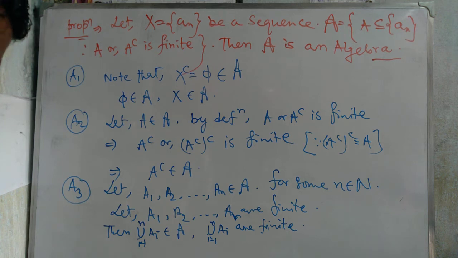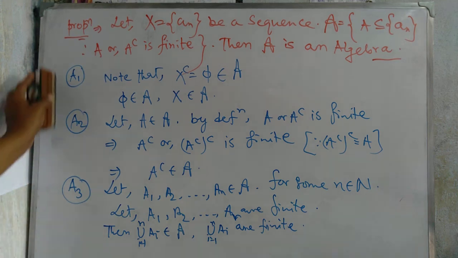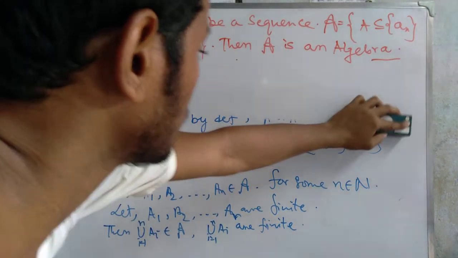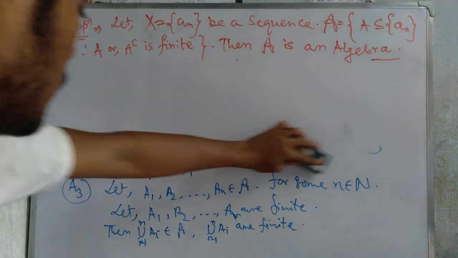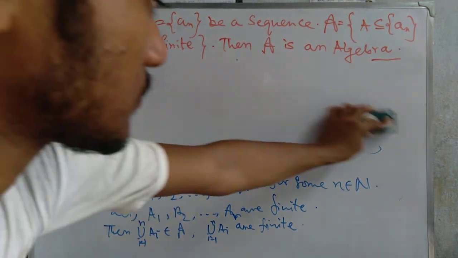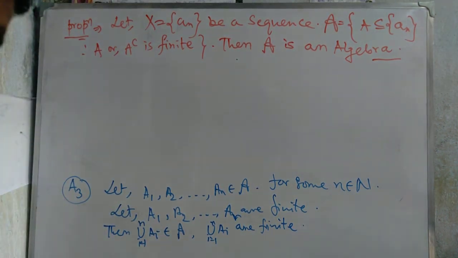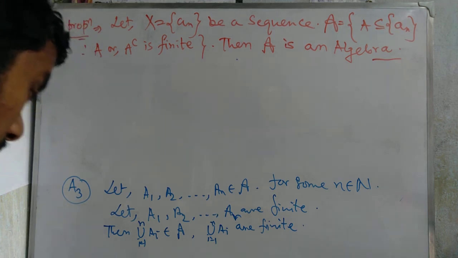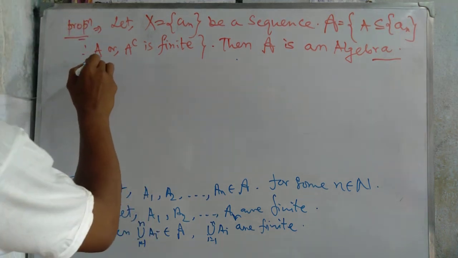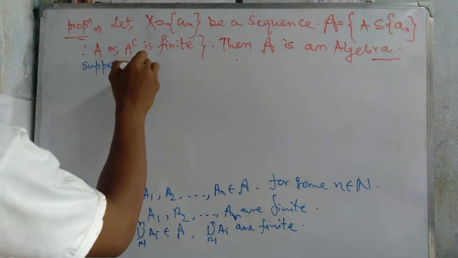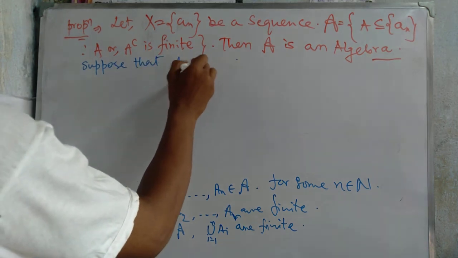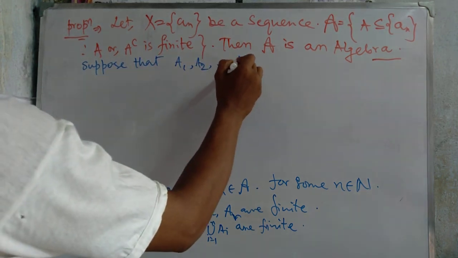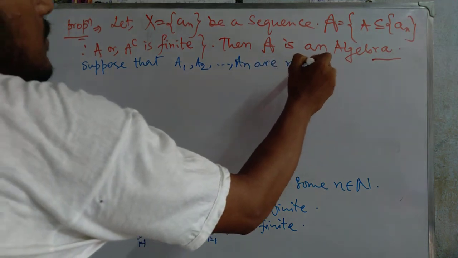Then we talk about the same thing in this way. We erase our portion and talk about it this way. Suppose that a1, a2, ..., an are not finite.